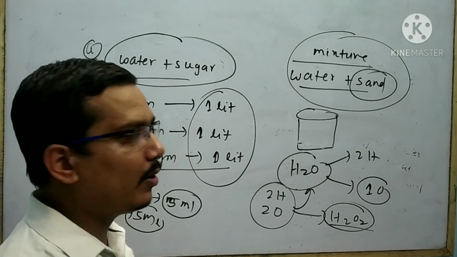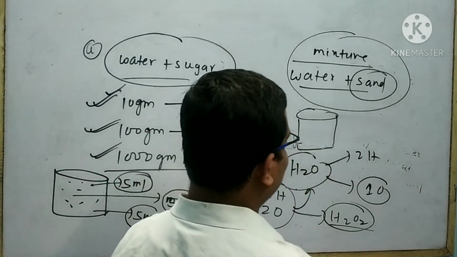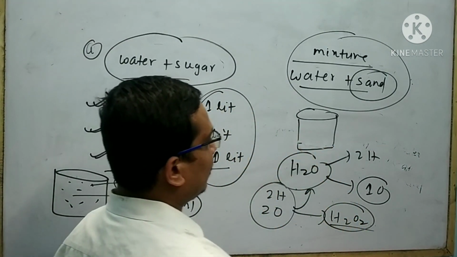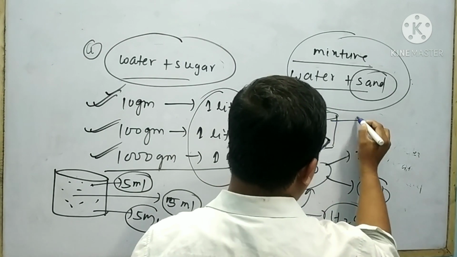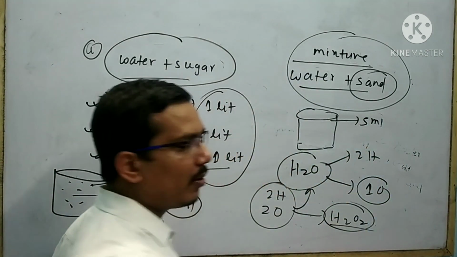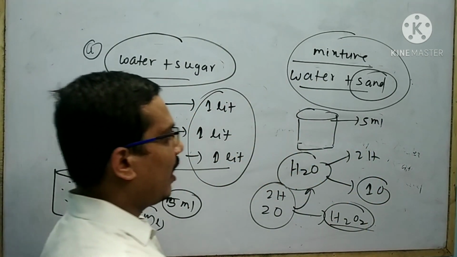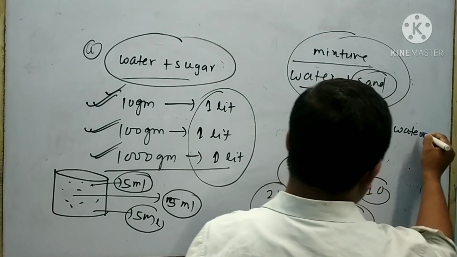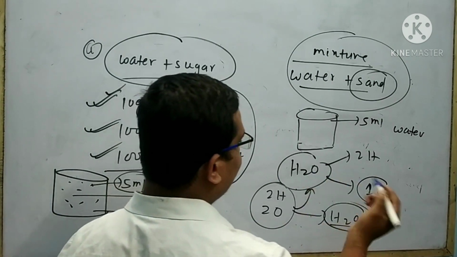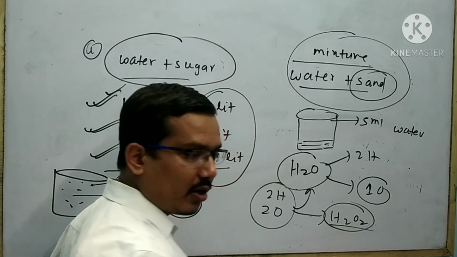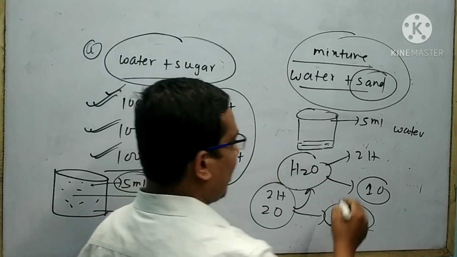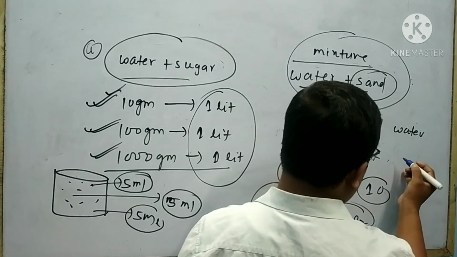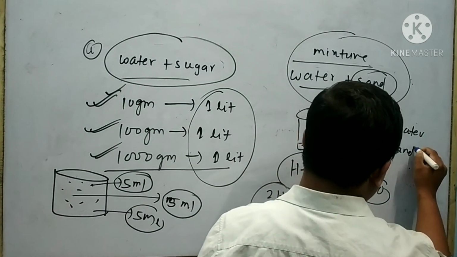Now I will think about this mixture which is taken in this beaker. If I want to take 5 ml from the top, then I can only find water. If I want to take 5 ml from the bottom, then I can only find sand.